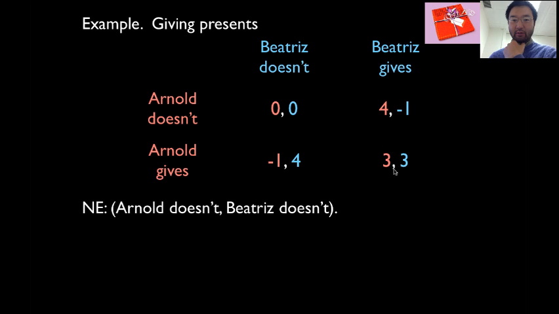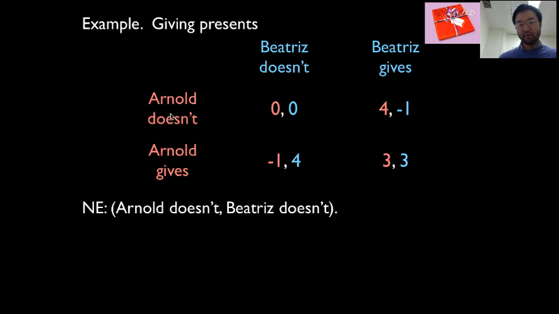So in this example, there's only one Nash equilibrium, where they both don't give. All other situations, all other predictions, are predictions from which somebody will want to move away. But once we're here, nobody wants to move away from this. Make sense?